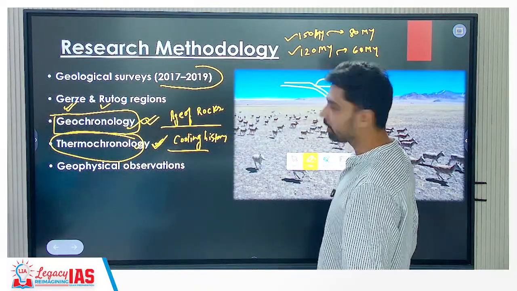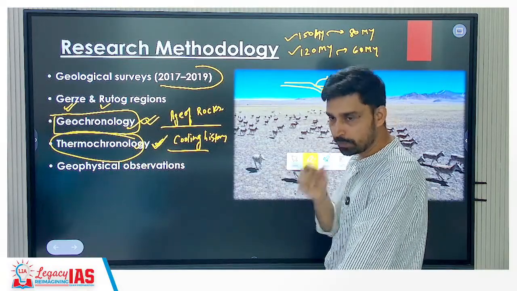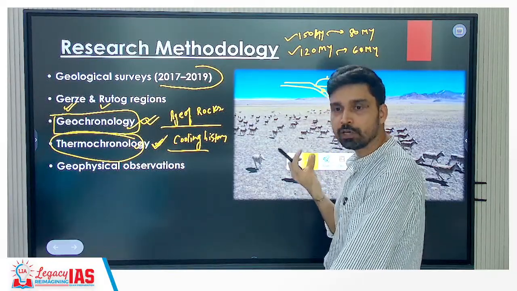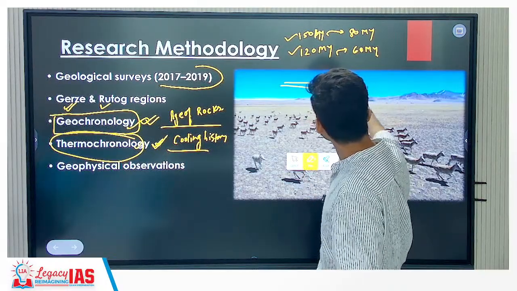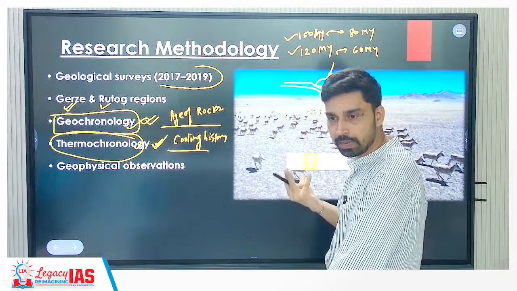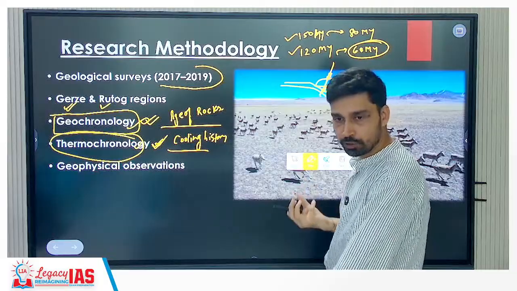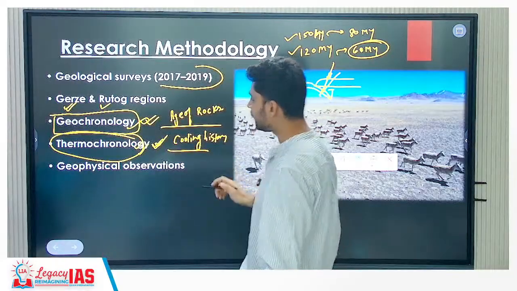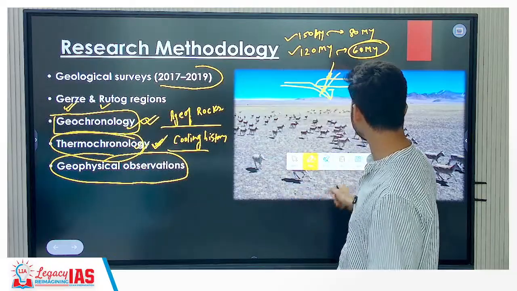Why? Because rocks are somewhere below the plate here. This is the surface. This rock is inside the surface, somewhere near the mantle. Temperature would be very high here, so rocks would not be in completely solid state. They would be kind of molten. Suppose you start uplifting these areas, what will happen? The rock will come up. When the rock comes up, it is exposed to lower temperature. What will happen? Cooling. When cooling happens, what will it experience? More solidification of the rock. That will be studied in which branch? Thermochronology. So both studies help us in understanding the geophysical phenomena that are taking place in terms of plate tectonics, movement of the crust and all that.